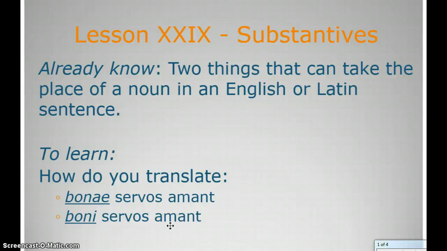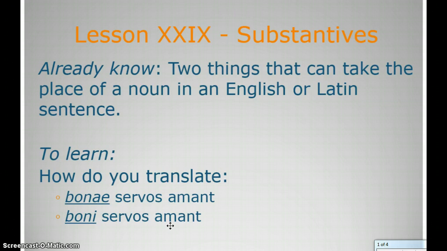Lesson 29, Substantives. We already know two things that can take the place of a noun in an English or Latin sentence, or more accurately, one thing that can take the place of a noun in an English sentence, and two that could take the place of a noun in the Latin sentence. In an English sentence, a pronoun can take the place of a noun. In a Latin sentence, a pronoun can take the place of a noun, but also the verb ending can take the place of a noun or a pronoun.